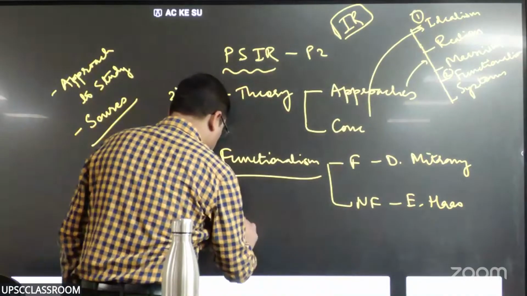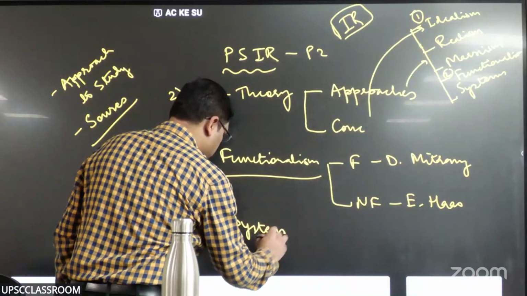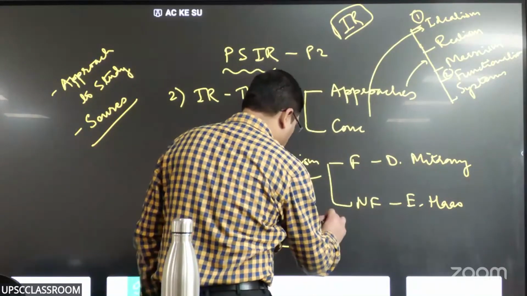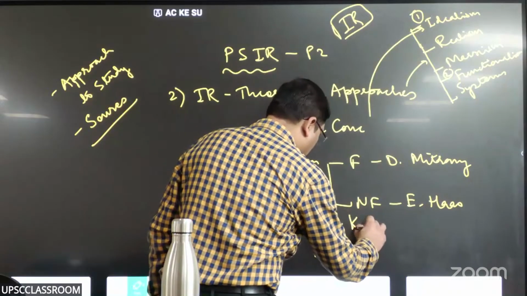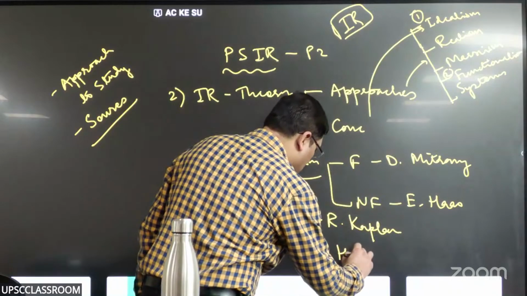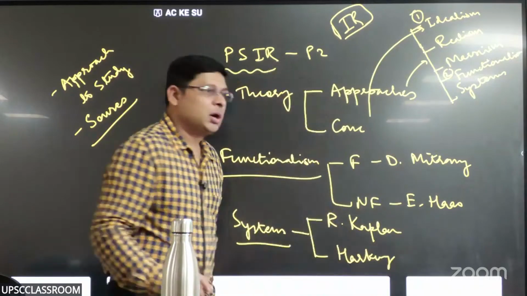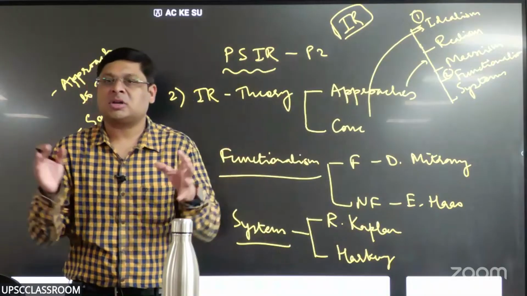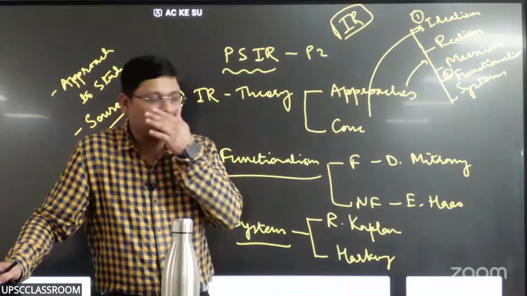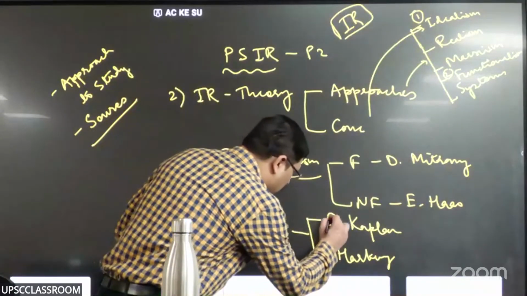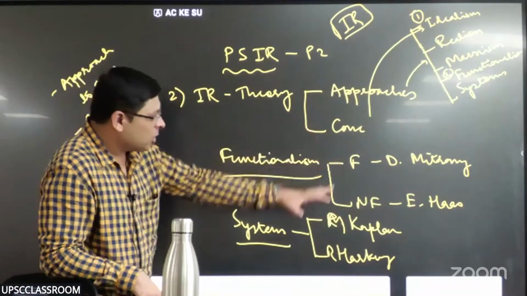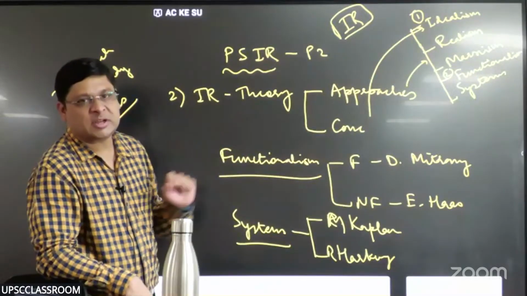And the systems approach, the last one. Here, the primary contributor is Morton Kaplan. And there is one professor called Robert Harkavy who has compiled the research of different scholars in the systems approach. So this is what you learn: Robert Harkavy and Morton Kaplan. Okay. So this is what we study in what is called the systems approach. Is that clear? Okay.